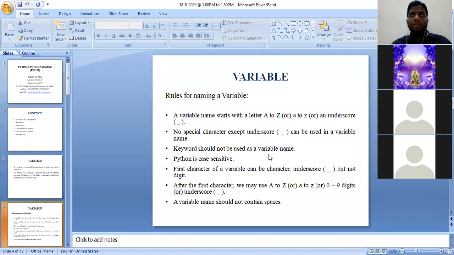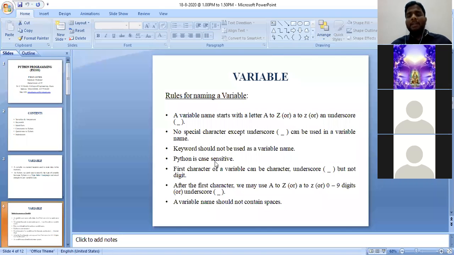Simply clear, make sure only 3 points will be rotating your mind. If you want to start naming a variable, it should start with A to Z, uppercase letter or lowercase letter or underscore. Other than these 53 choices, other choice cannot be mentioned. No other special characters are allowed. Next, what is not allowed is keywords. In Python programming language, there are 33 keywords. In that 33 keywords, we cannot use any keyword as a variable name. Why? Because for every keyword, there will be some predefined meaning involved in it.